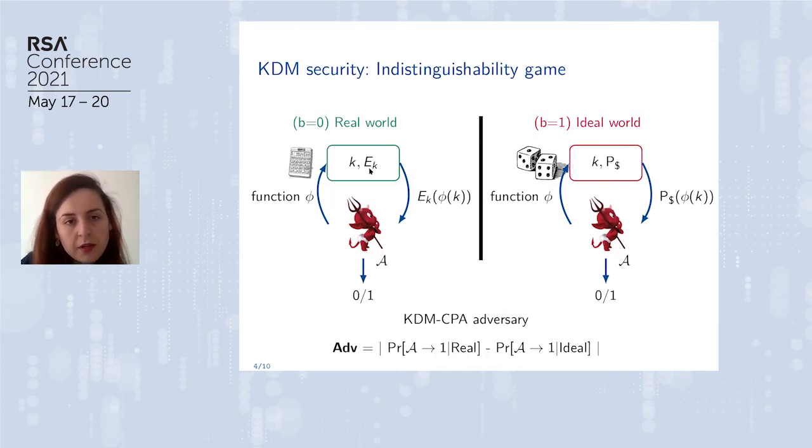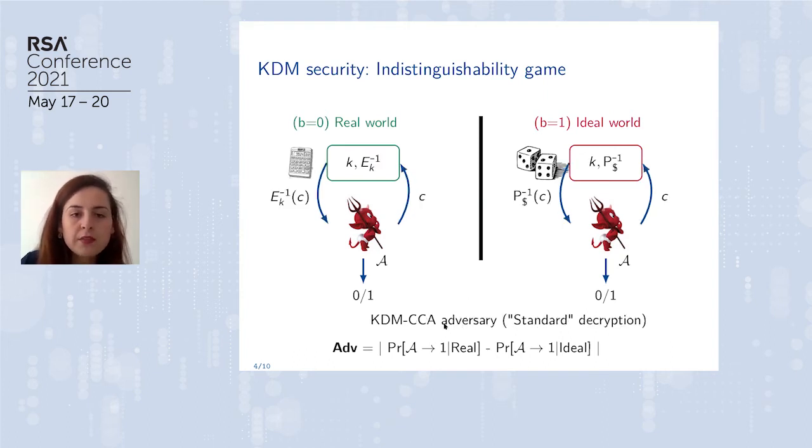So here, the oracle will compute phi of k, and then it will evaluate the output of phi of k under either the construction you want to analyze, or this random permutation. And of course, if we have a KDM secure construction, the adversary should not be able to distinguish between these two games. So here is the advantage of the adversary. It's the classical definition of it.